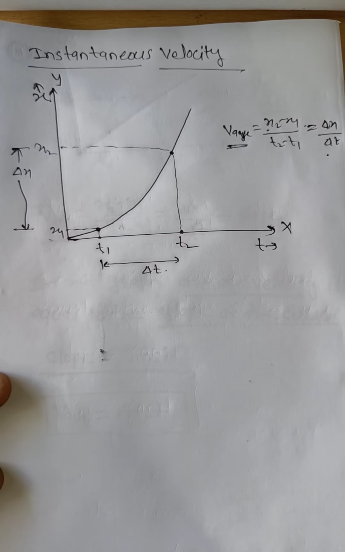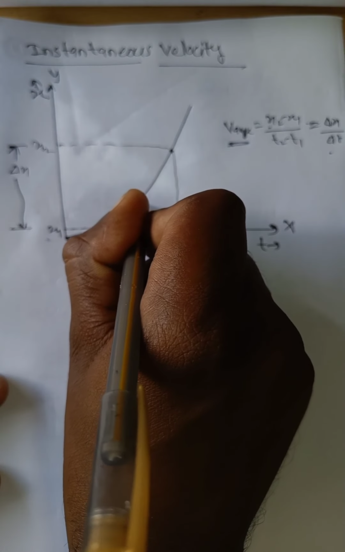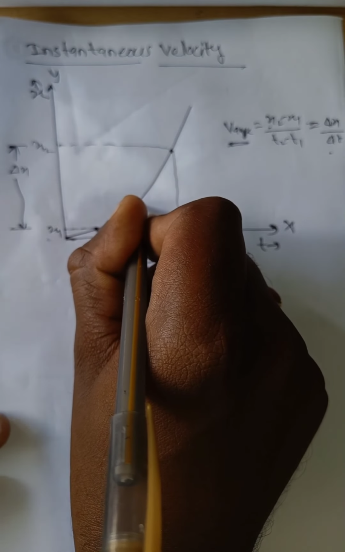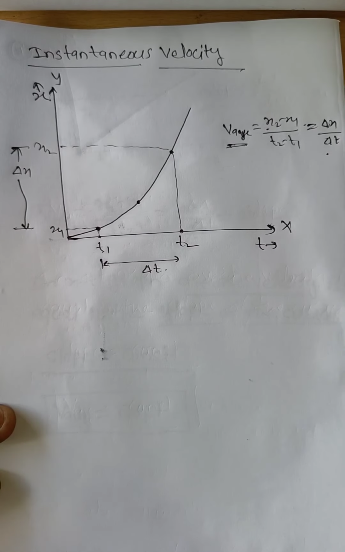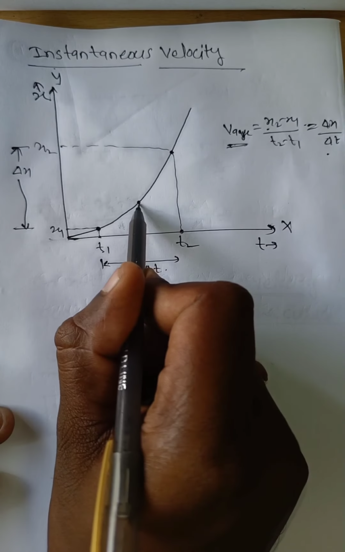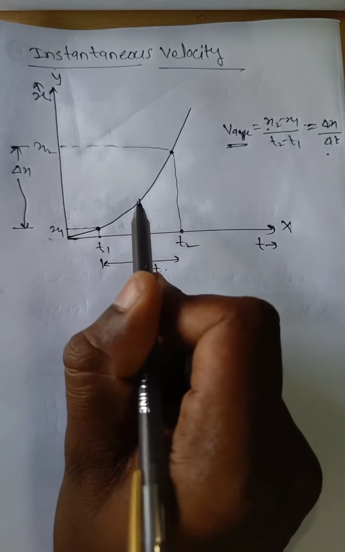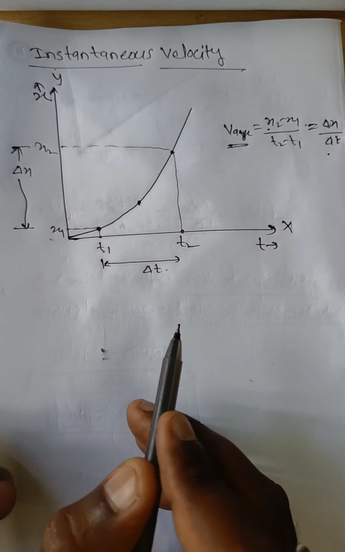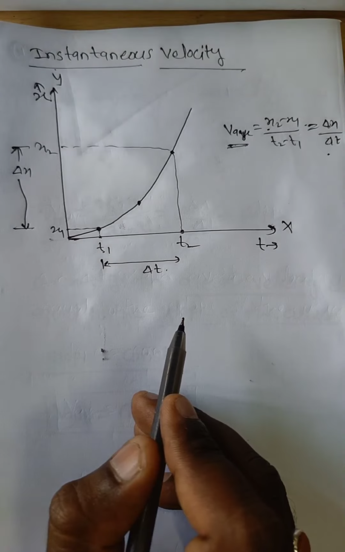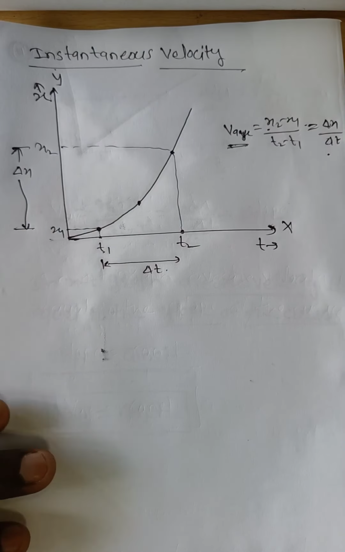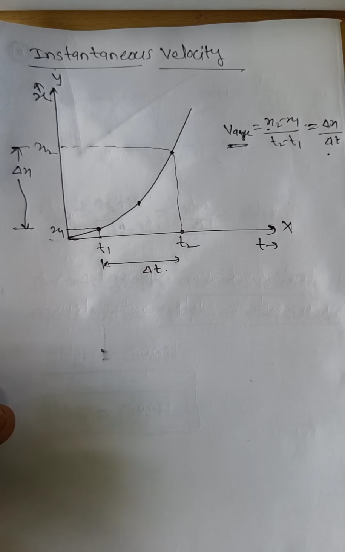But if you want to find the velocity at a particular point, then that is known as instantaneous velocity. Then how do we find the instantaneous velocity? Instantaneous velocity is nothing but the velocity at a particular point.